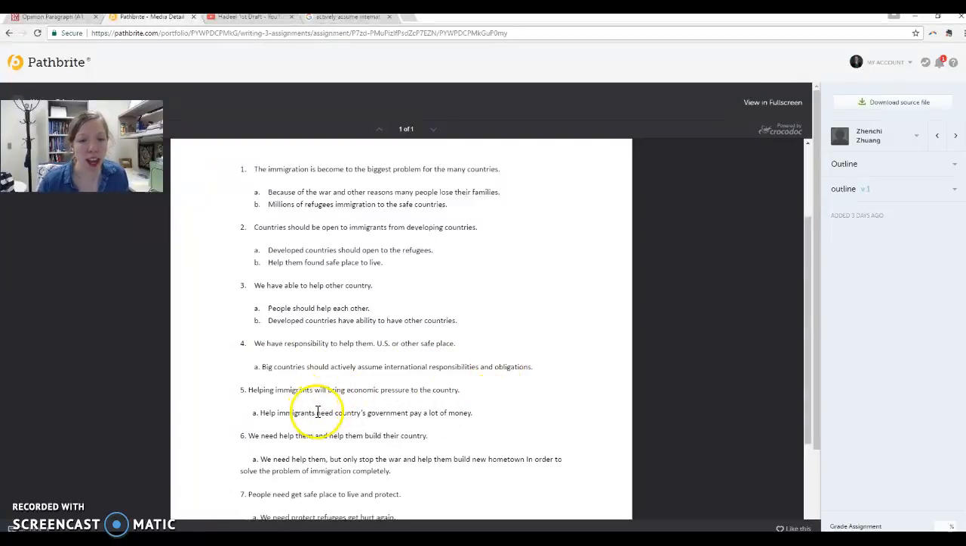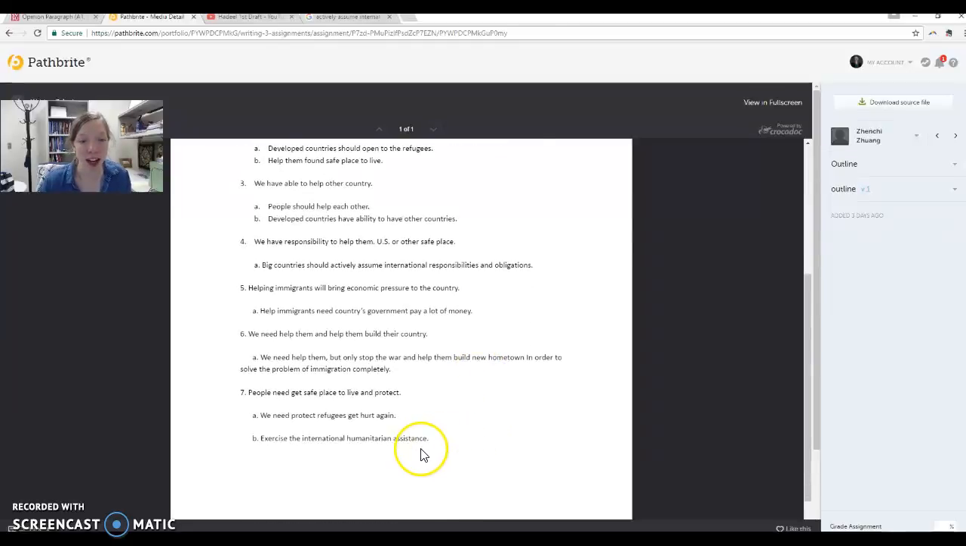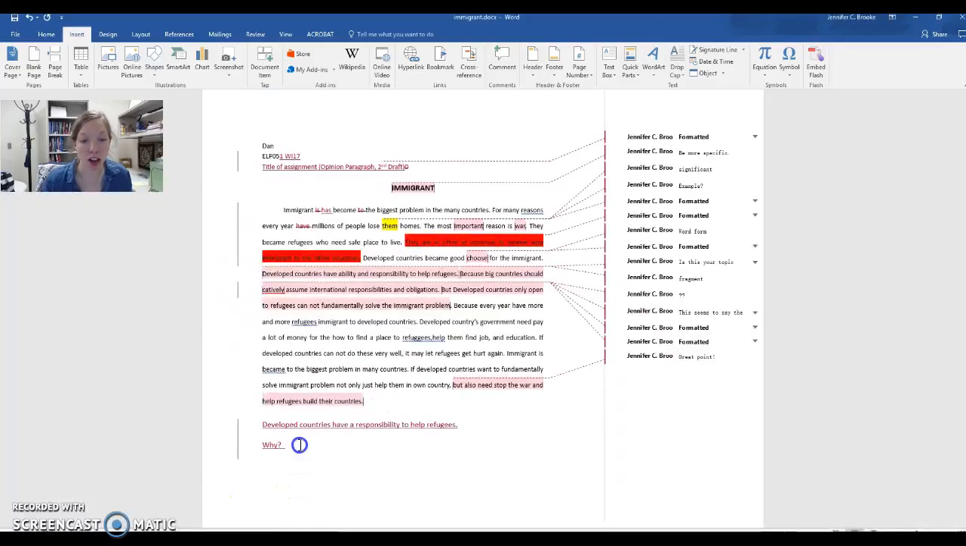But then you didn't really ever talk about this economic pressure to the country, but I don't think it's relevant, honestly, to your topic. I wouldn't talk about that. Again, I don't really see an answer to that question. So that's your biggest task today, answering the question of why do we have a responsibility to help refugees, and that's going to be your whole argument.